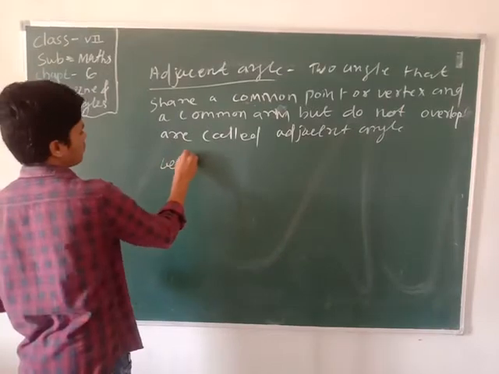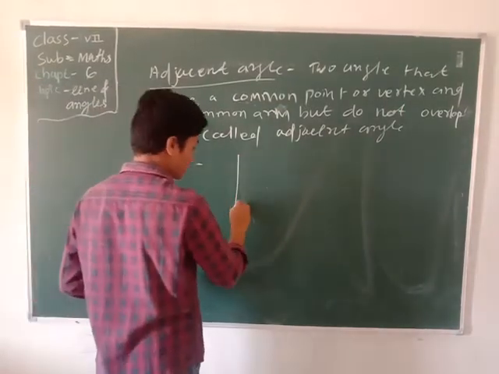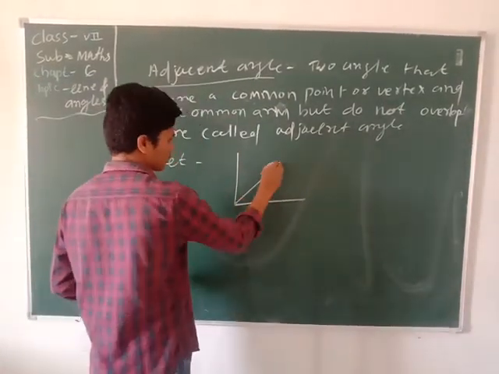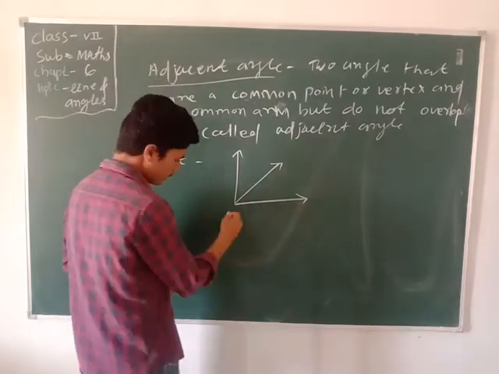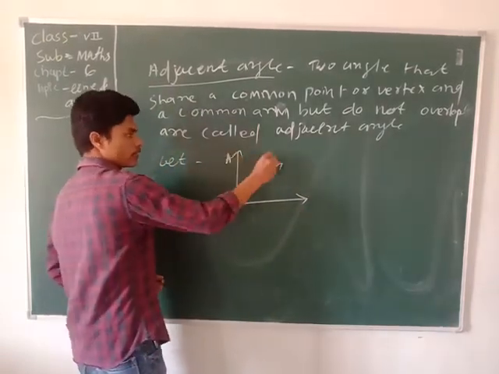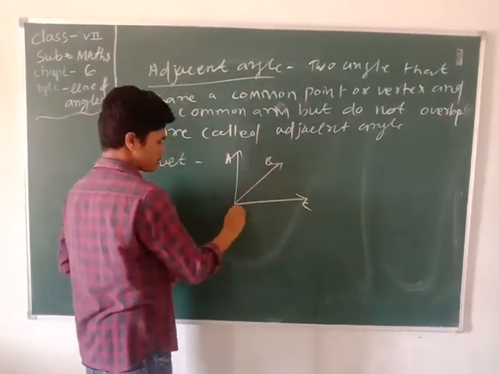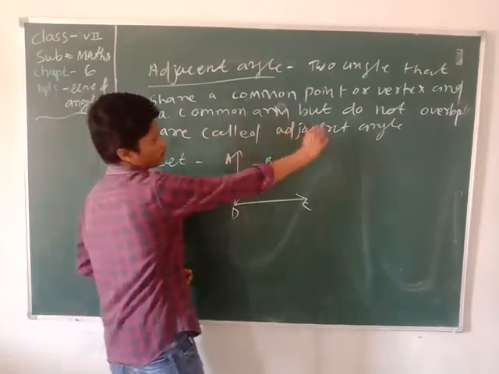Let us see an example. In the common vertex we label A, B, C, and D. Then what is the term for the adjacent angles?